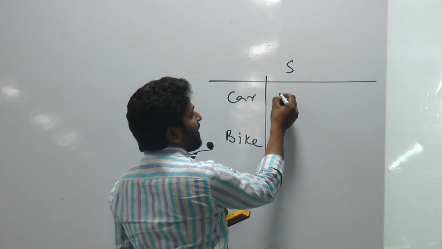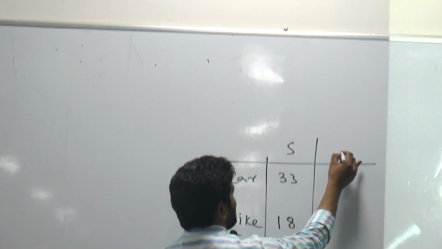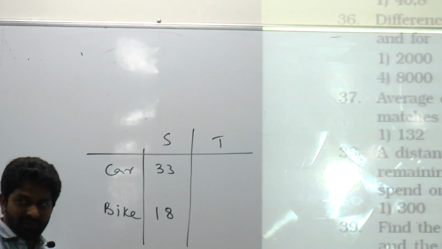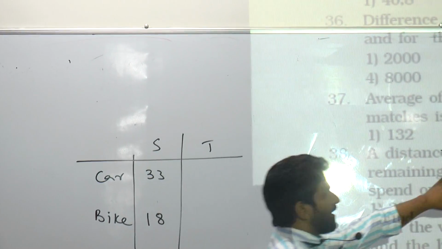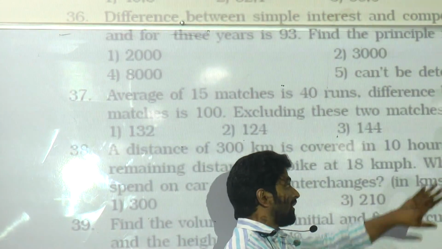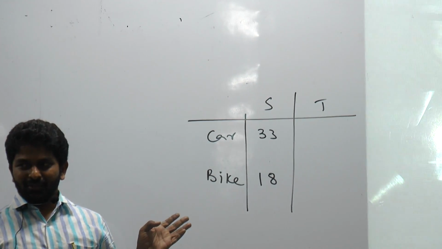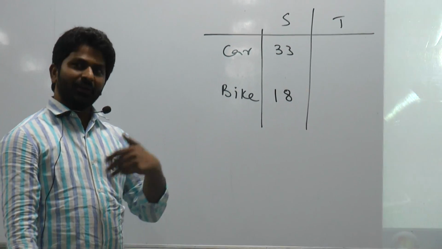Their speeds were given as 33 km per hour and 18 km per hour. First I need to know the time, and after that I need to interchange the time. So what is the total distance? 300 kilometers. To cover 300 kilometers with both bike and car together, it takes 10 hours. One way is to use a linear equation using the time concept, but we don't want to use that. We'll go for the reverse method.